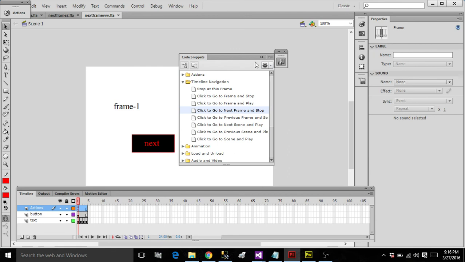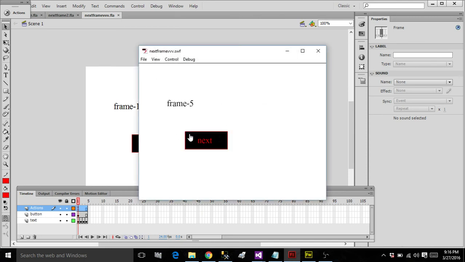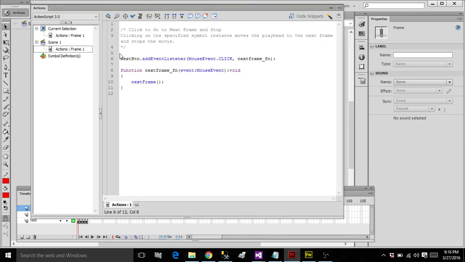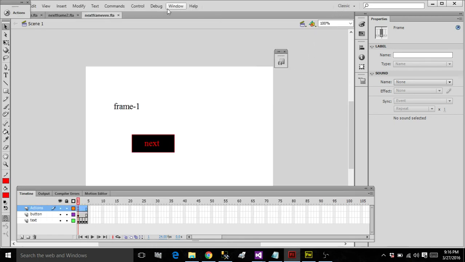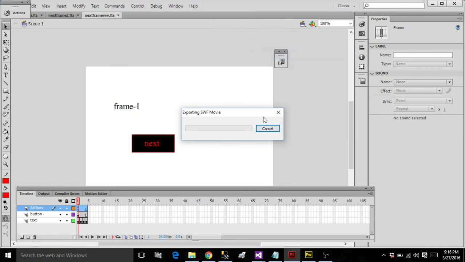Save it and play, Control Enter or Control Function play as you wish. See, it is moving every time, but our button functions, but for the first time the animation is not stopping. So please place a stop over your code so that your animation gets stopped in the first frame itself. Save your file, Control Enter or go to the Control menu, Test Movie in Flash Professional.